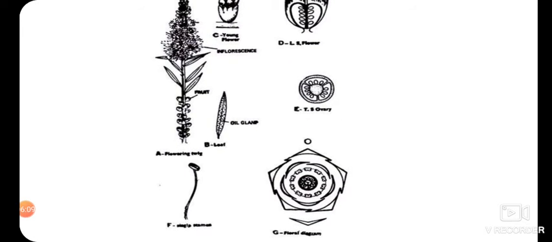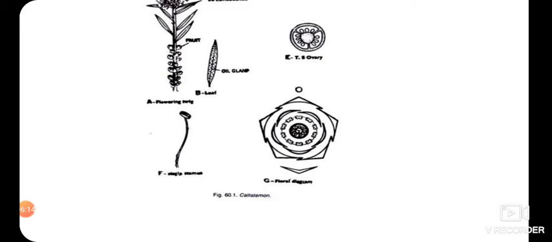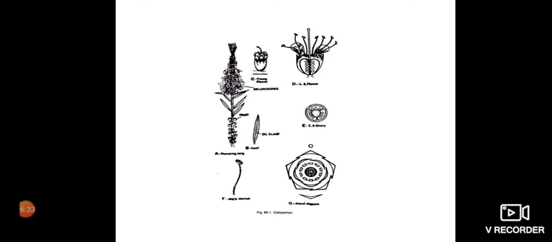This is Callistemon. Here we are seeing the bracteate condition, then the calyx. 5 sepals are there which are showing imbricate aestivation. 3 sepals are twisted and one is completely outside and another is completely inside.